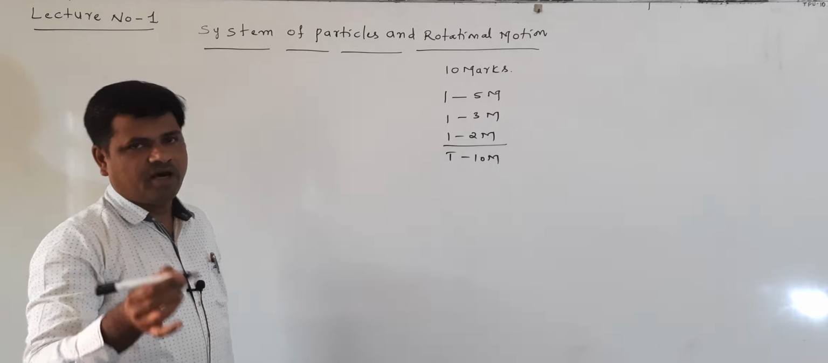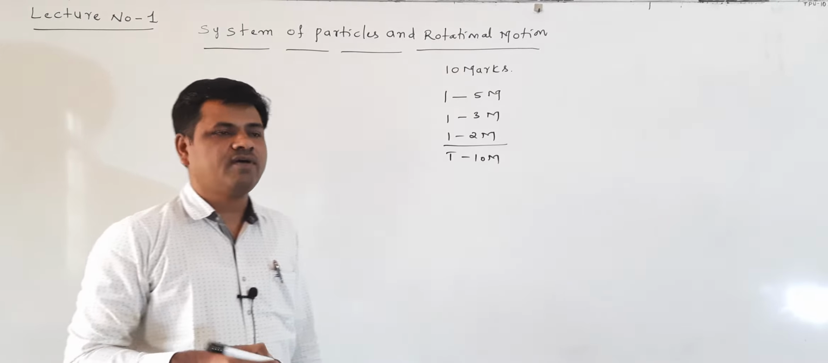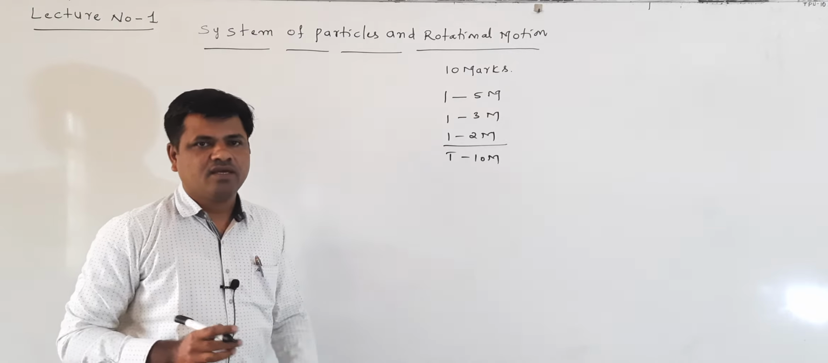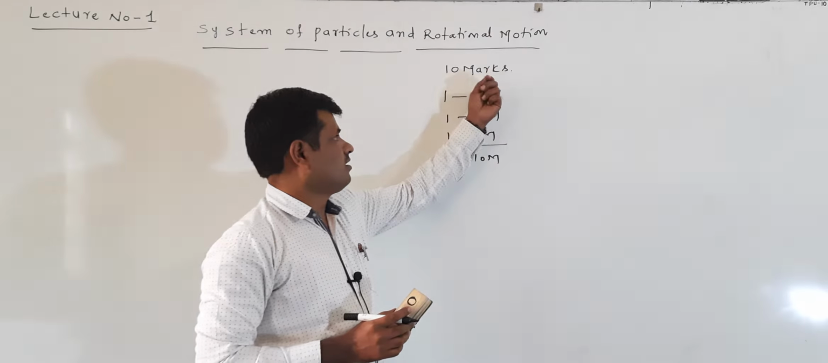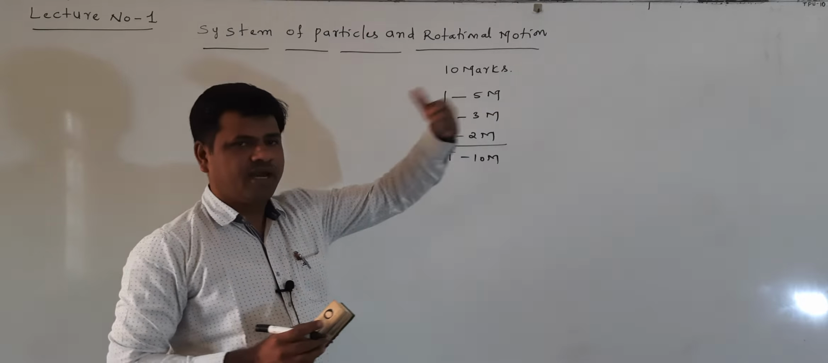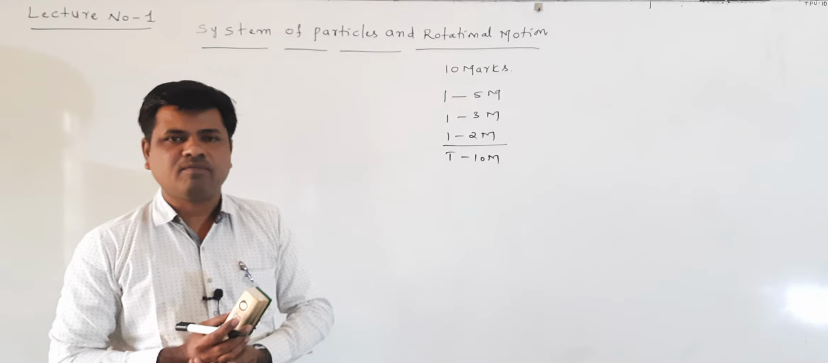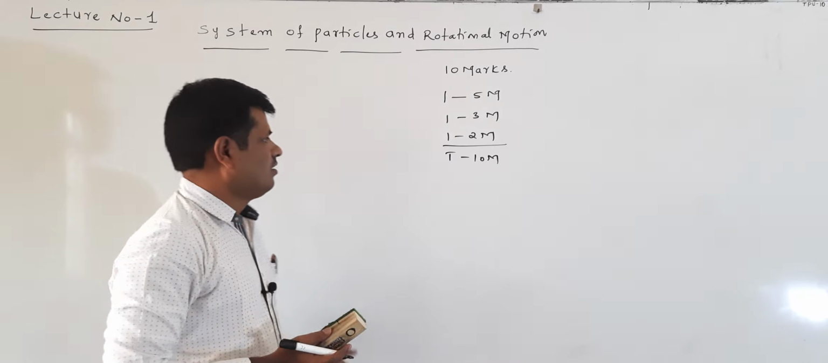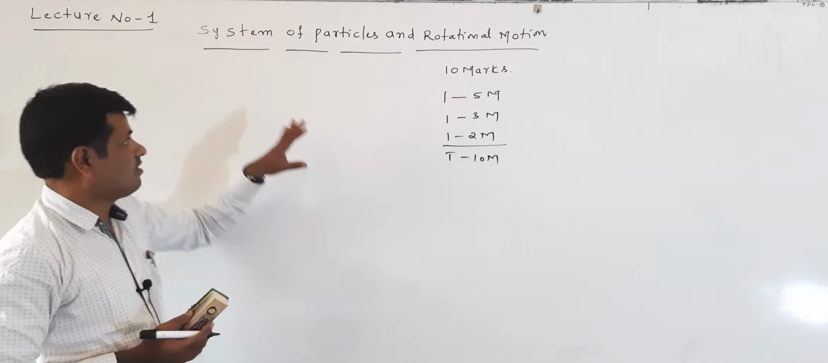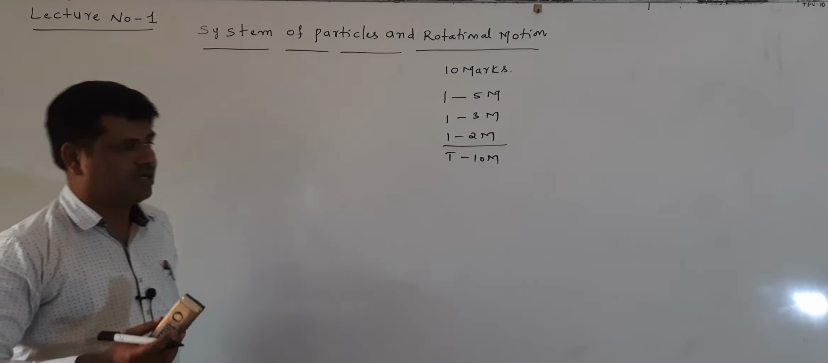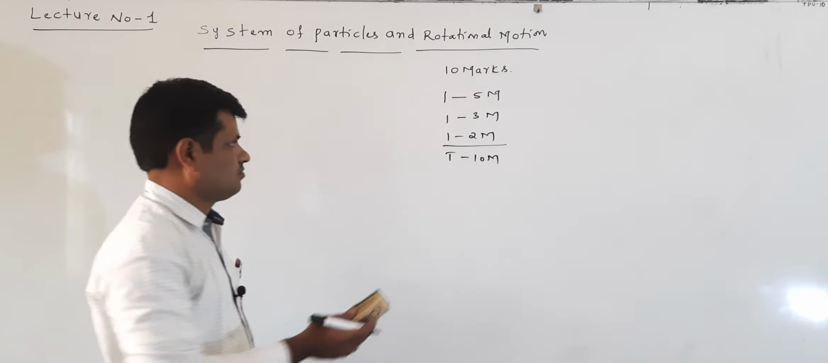Sometimes they can give a 1 mark question also. When the 1 mark question is given, that becomes 11 marks. Here the maximum they can give is 10 marks. Sometimes they give 11 marks also in the examination. Right, this is the weightage of this chapter, system of particles and rotational motion.